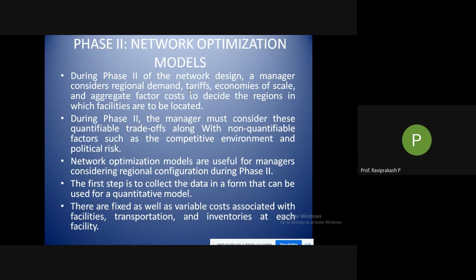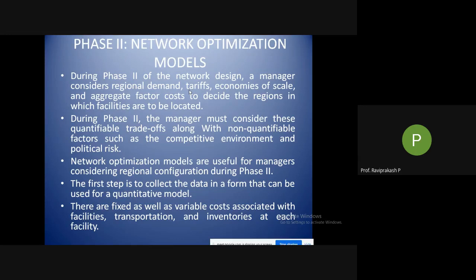Then during phase two, the manager must consider these quantifiable trade-offs along with non-quantifiable factors such as competitive environment and political risk. The other things we just spoke about can be quantified, in the sense that we can put them into numbers, but there are some factors which are non-quantifiable, like competitiveness.